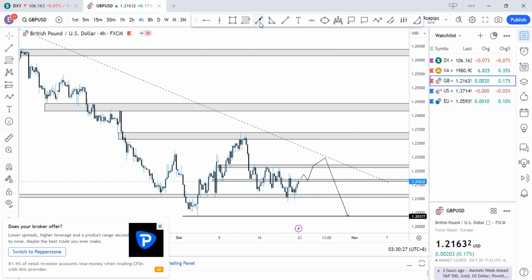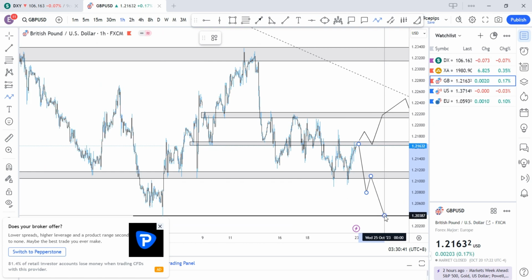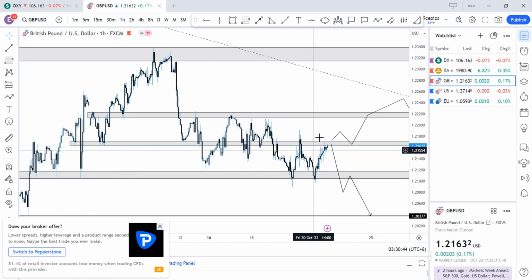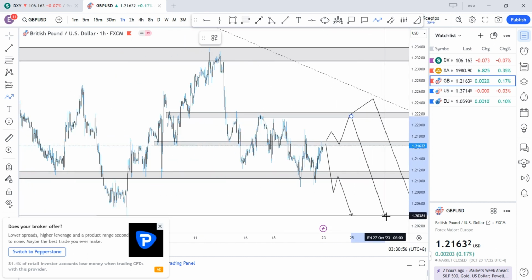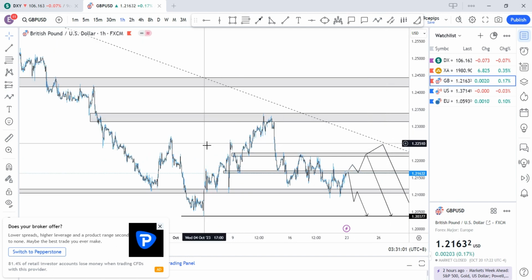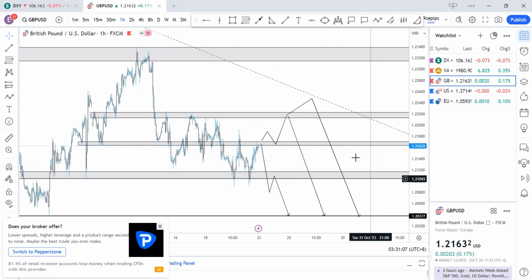Or at market open, we just see price reject this region here, come back to break this important key region, and then continue to the downside. So this is two things. If price breaks here, we'll definitely retest and come back to these regions. Either we reject from these regions and start going to the downside, or we could break and touch this trend line one more time, maybe just to touch this region, 122.50, a very key psychological level, and then continue to the downside.